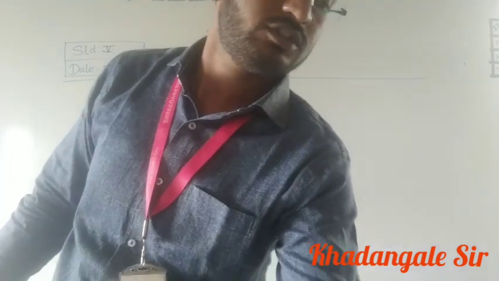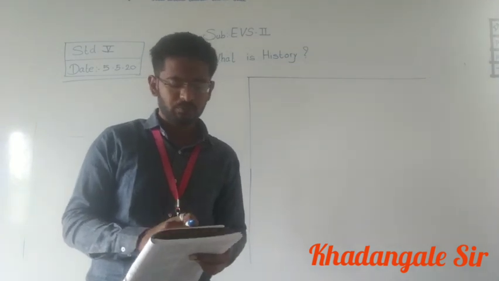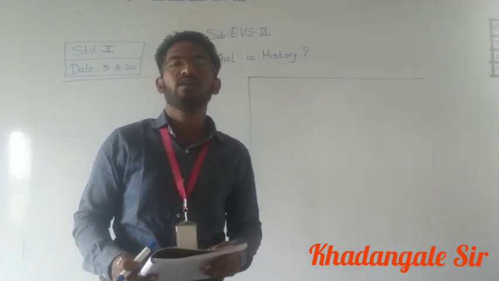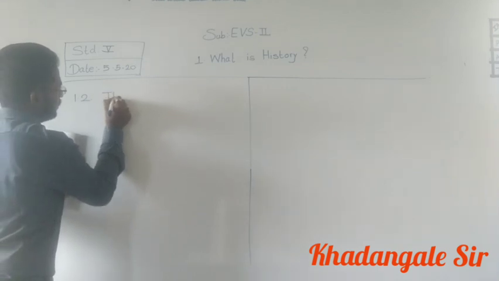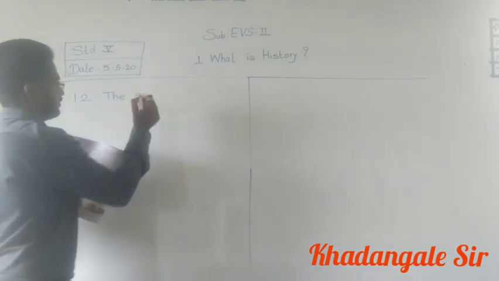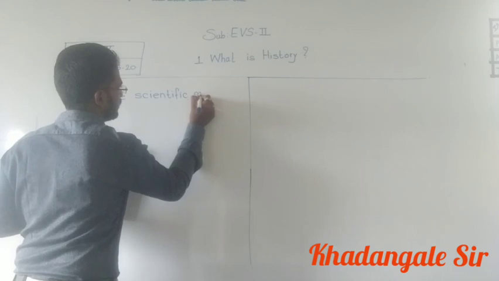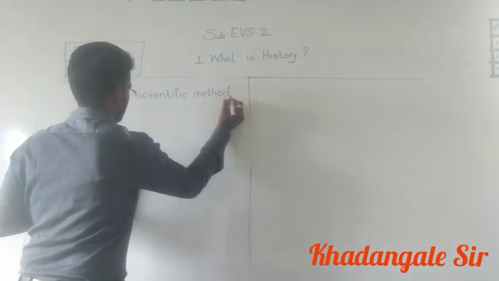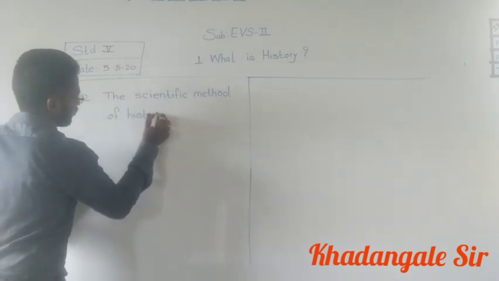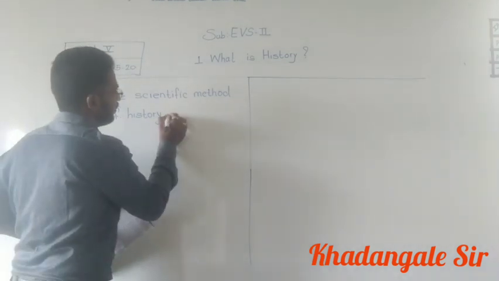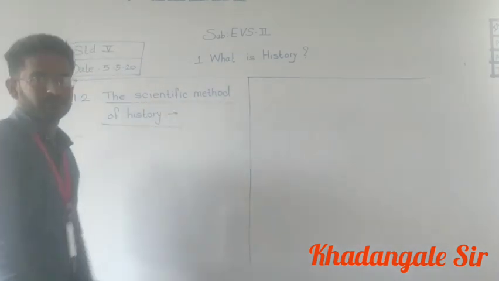All of you open your books. 1.2, which is today's point: the scientific method of history. This one we are going to learn today.